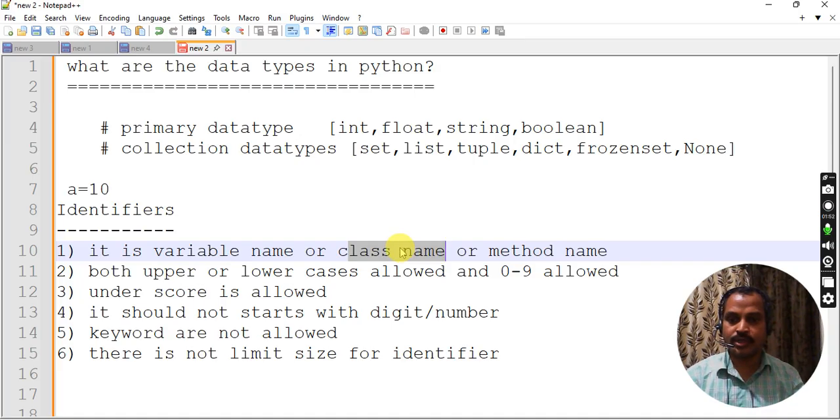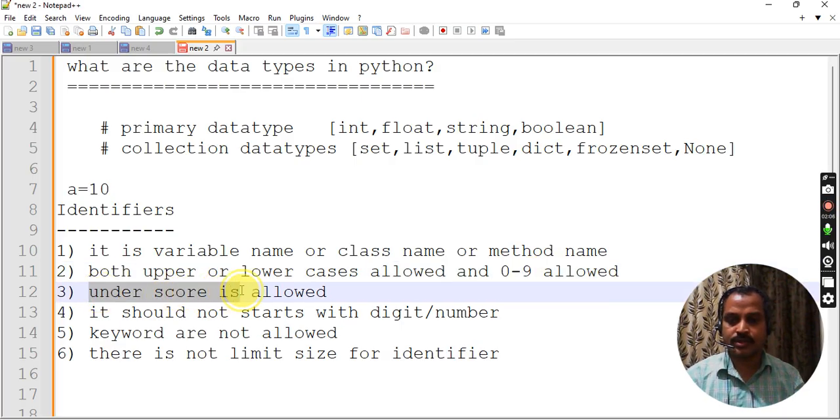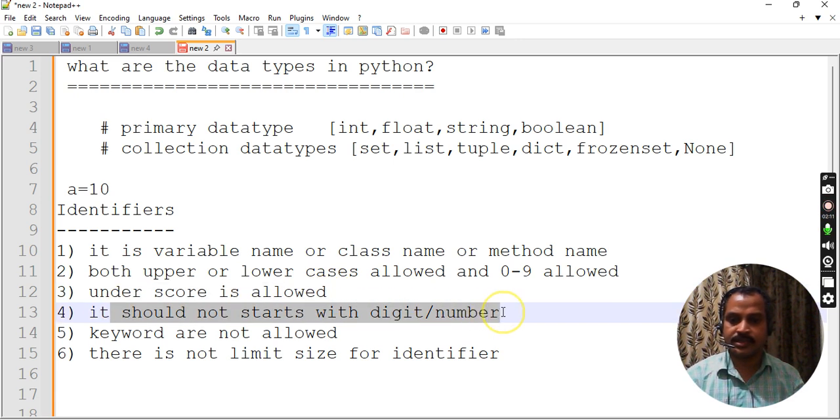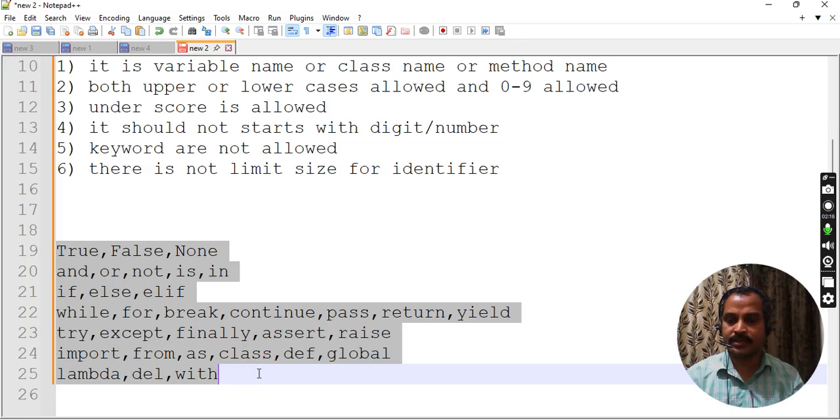Those names we can define with uppercase or lowercase letters, and digits 0 to 9 are also allowed in between the name, but don't start with a number. Even underscore is allowed, either at the start or in between, but the name should not start with a digit. Yes, keywords or reserved words, these are some keywords in Python. So don't take these keywords as variable names.